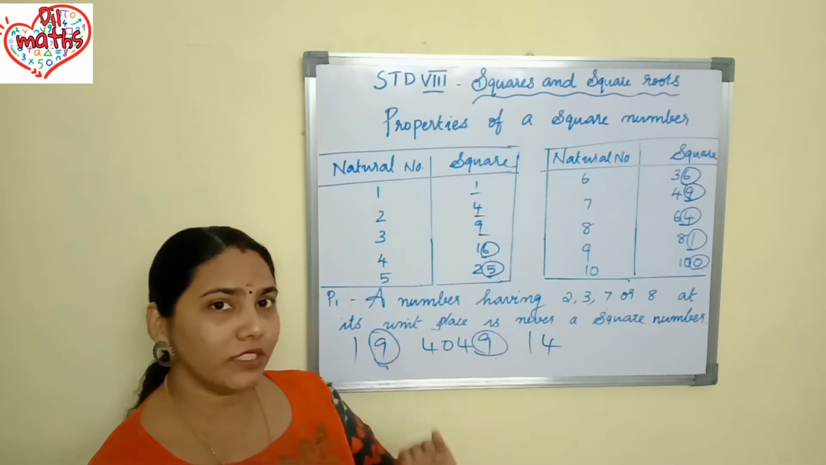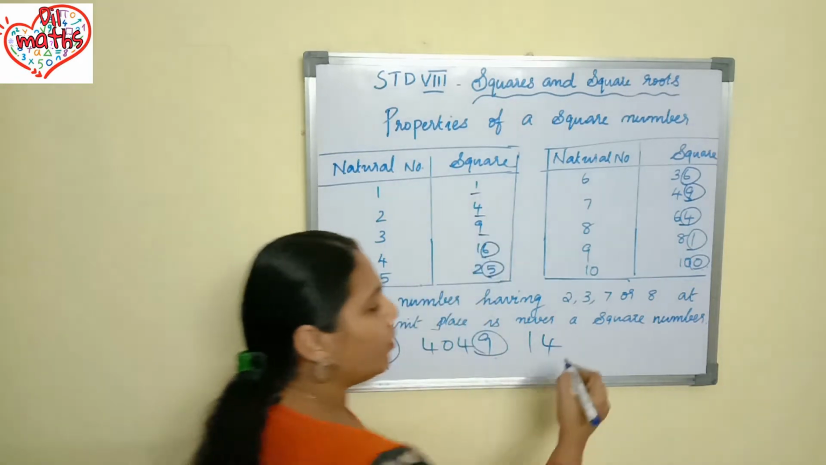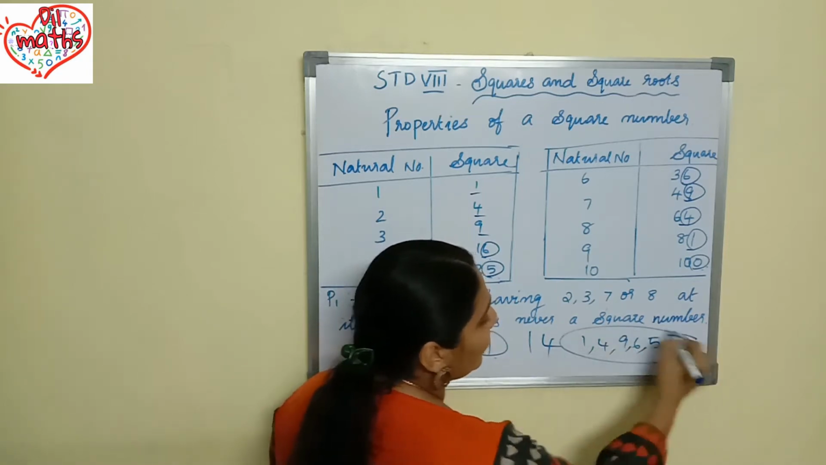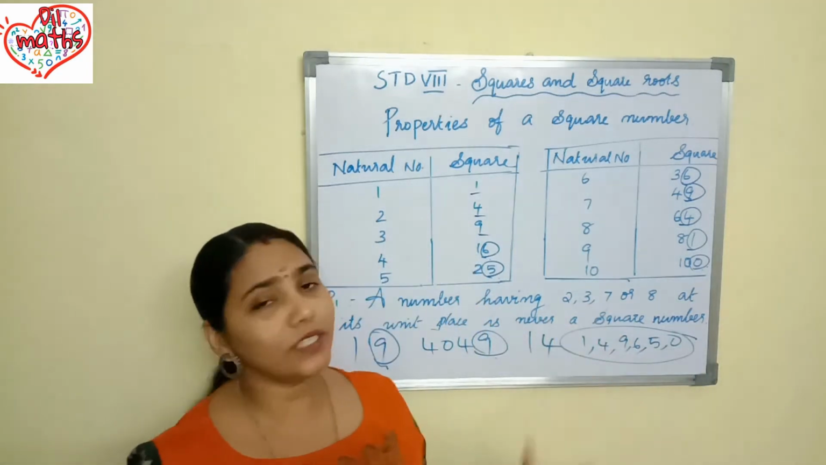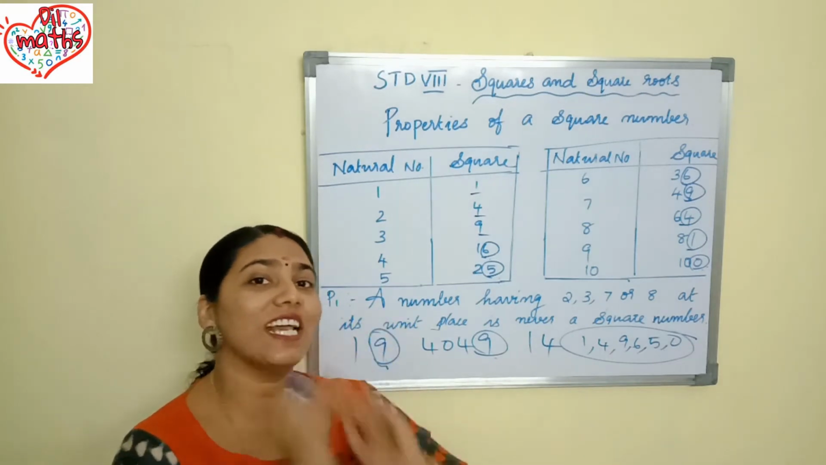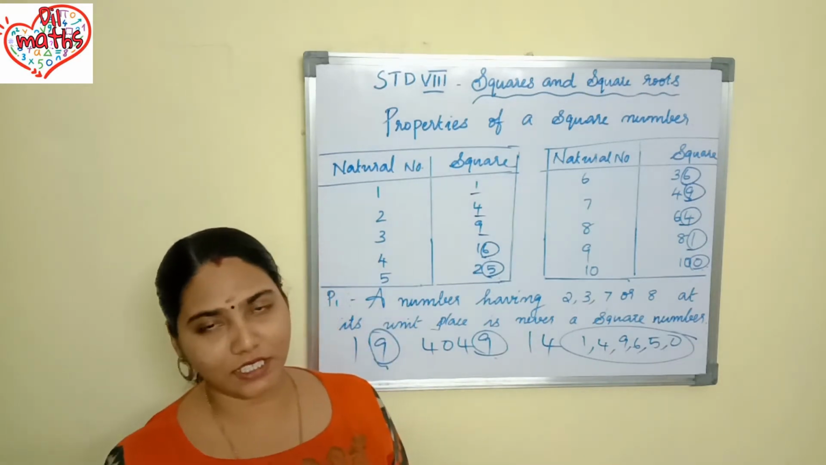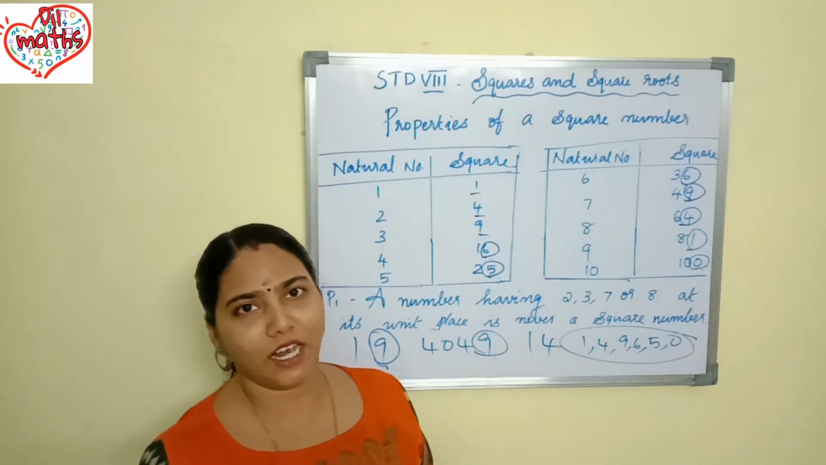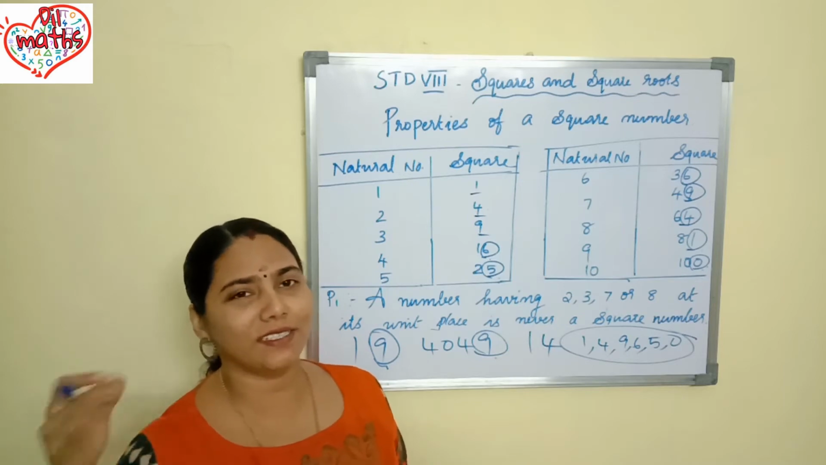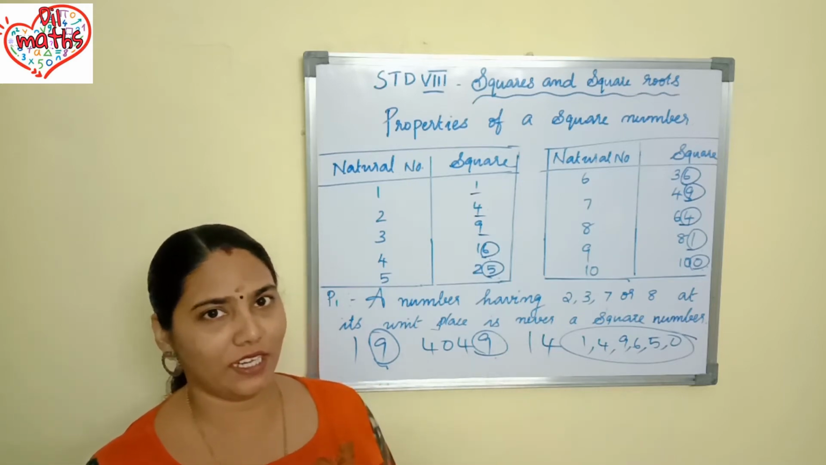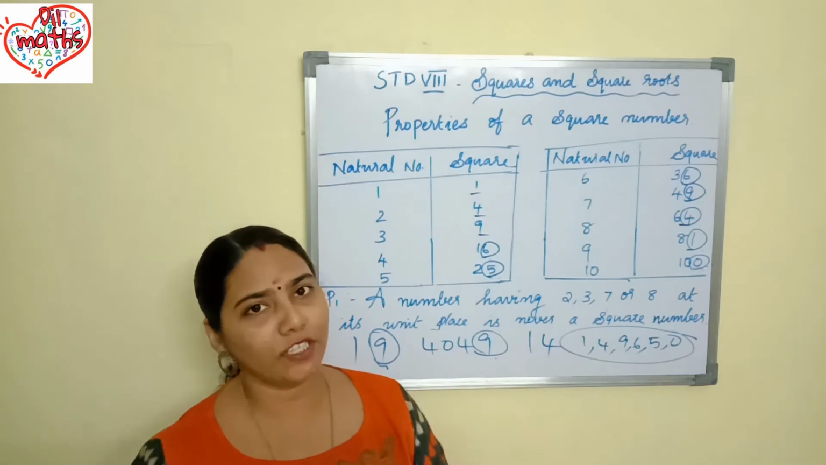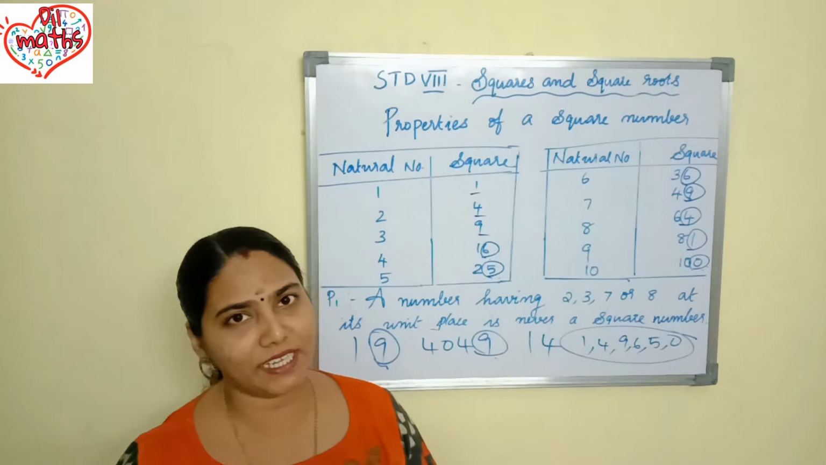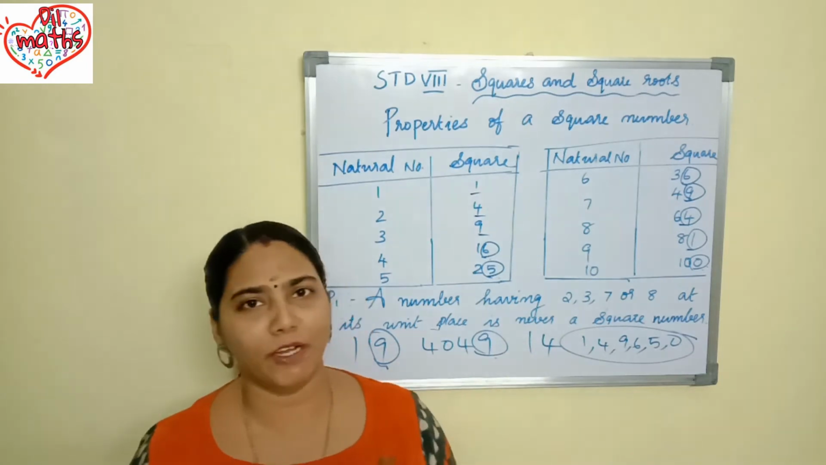Like that, if 1, 4, 9, 6, 5 or 0 is coming in the units place, what should you do? You should check whether that number is a perfect square through the prime factorization method or through the long division method. Otherwise, you should not take it blindly that it is a perfect square. You should check whether it is perfect or not. Okay? But if 2, 3, 7 or 8 is coming in the units place, definitely it will not be a perfect square.